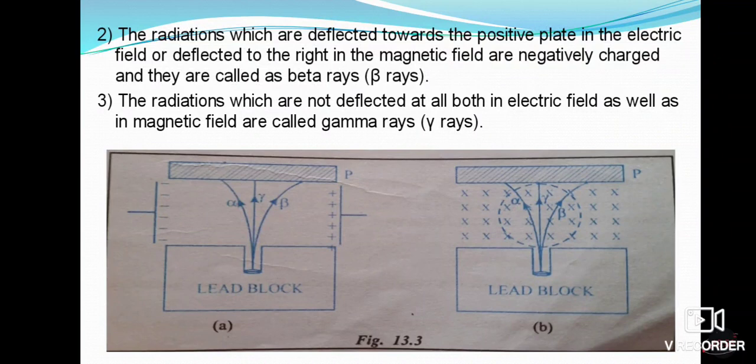So alpha rays are deflected towards the negative plate, therefore they are called positively charged particles. Similarly, beta rays are deflected towards the positive plate, and hence they are called negatively charged particles. And gamma rays are not deflected in both cases, therefore we can call them an uncharged particle or uncharged ray.